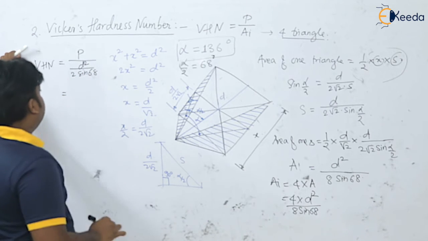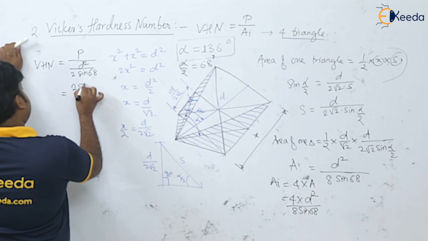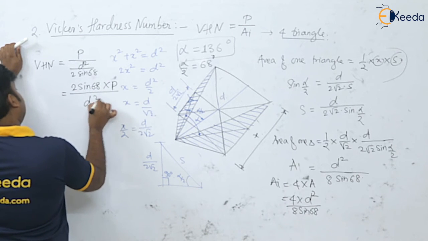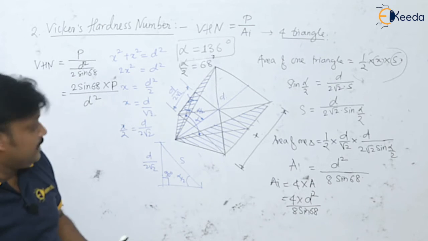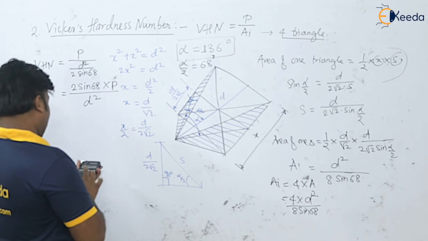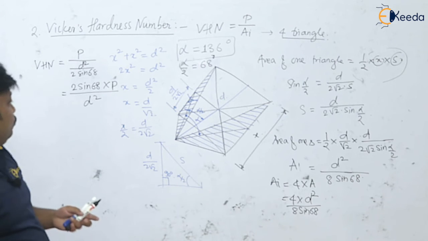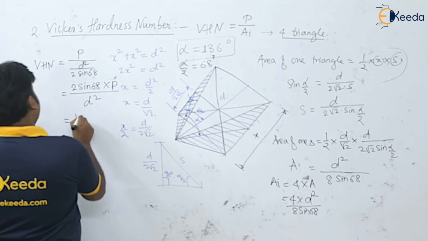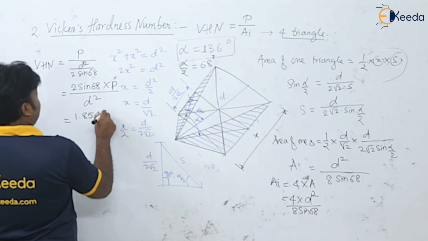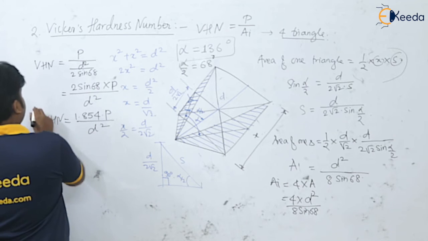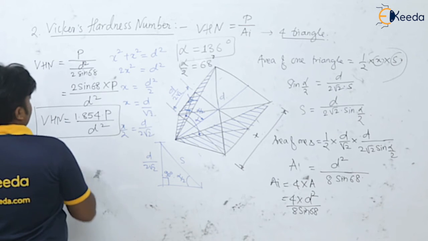So let us simplify this. So this is 2 sine 68 into P divided by D square. So you can get 2 sine 68 as 1.854. 1.854 times P divided by D square.